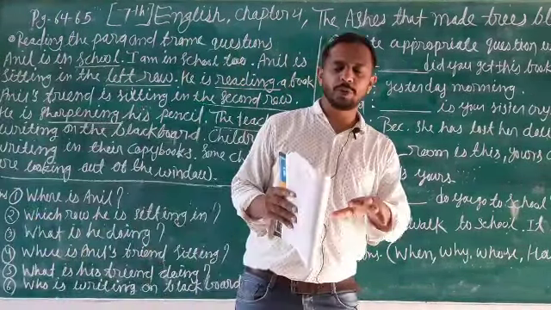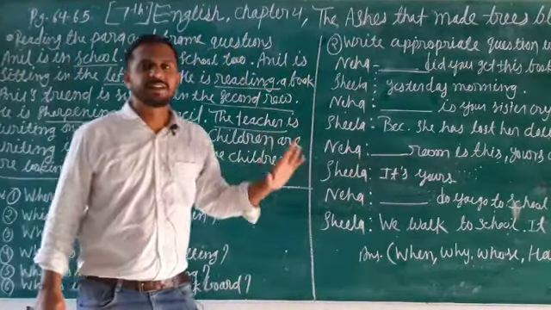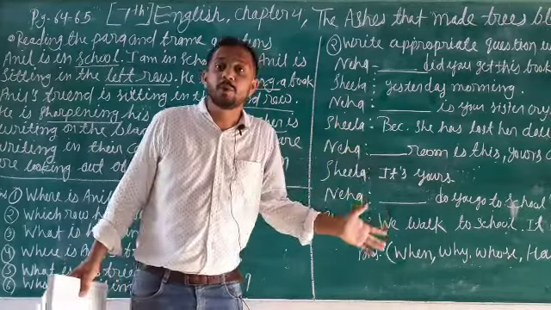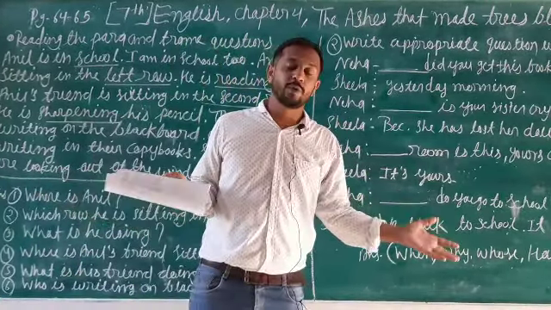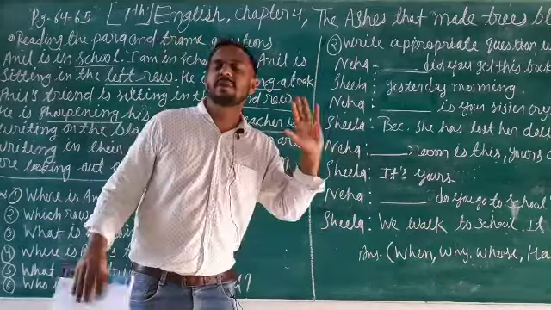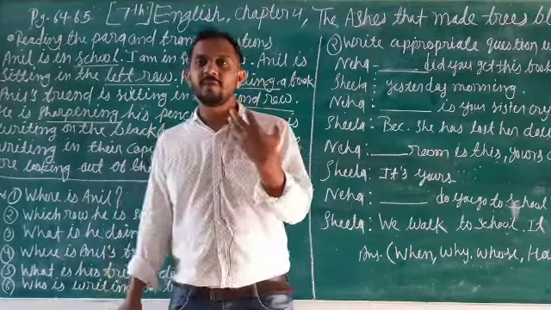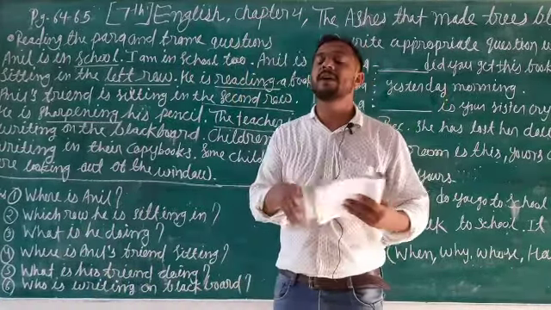So again, today we are going to deal with lesson number 4, The Ashes That Made the Trees Bloom. Yes, a very nice and interesting story of Muko and a good old couple. We have seen the story and question answers in our previous lecture. So today we are going to start solving reading, working with the text.